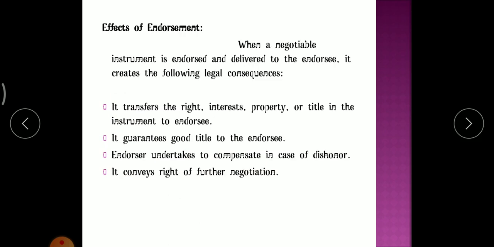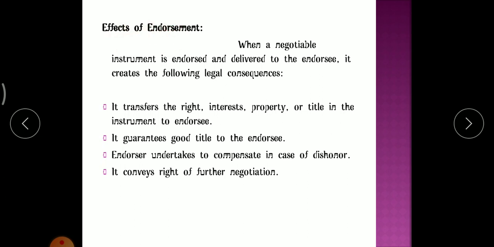Now, whenever endorsement takes place, what effect will happen? When a negotiable instrument is endorsed and delivered to the endorsee, it creates the following legal consequences. Though it looks good, whenever the endorsement takes place, there will be some effects.